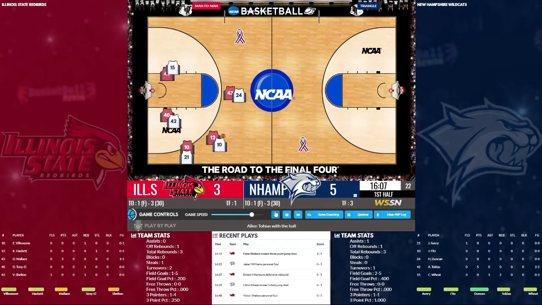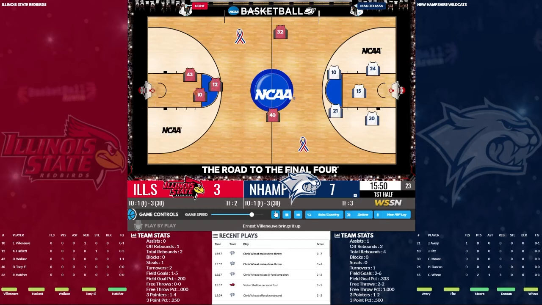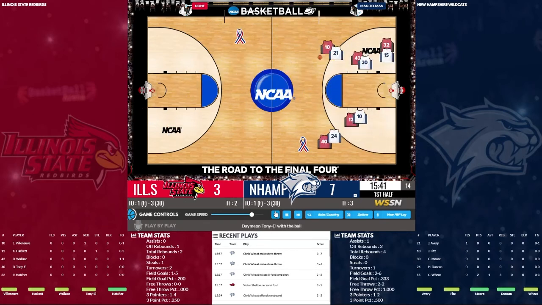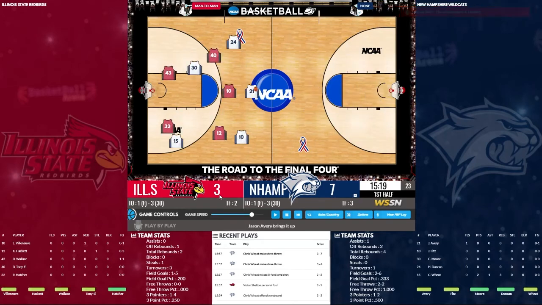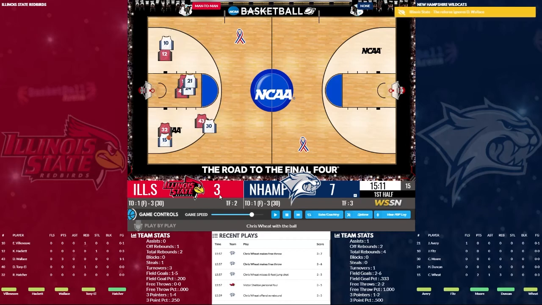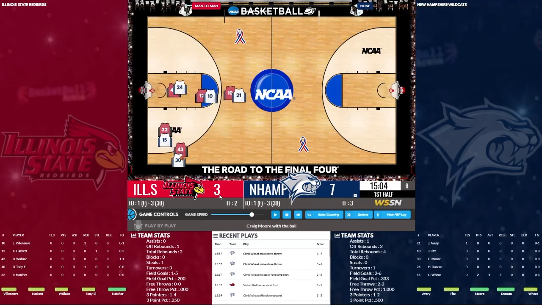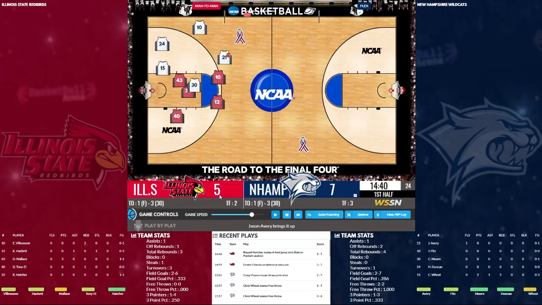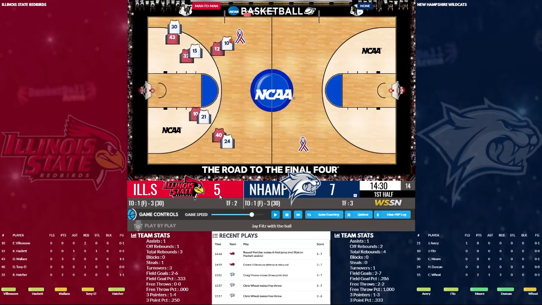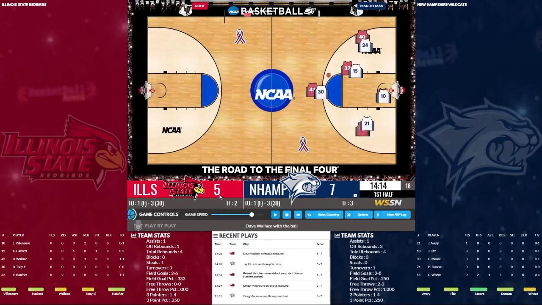Illinois State gets on the board finally, 5-3. 2 free throws for Wheat. Yeah, and I'm hoping I can work these graphical bugs out by next time so that everything is as it should be. We'll see, though. We'll keep playing through it, and we'll sort it out.